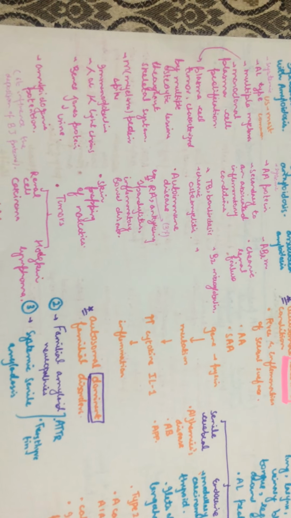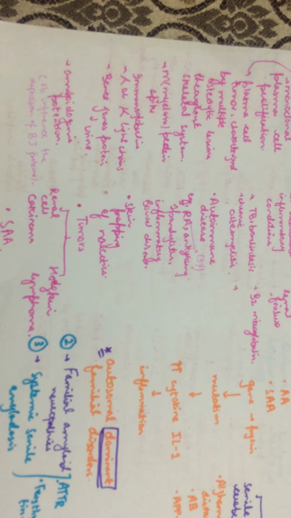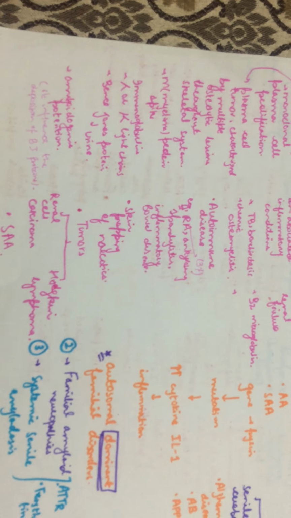and tuberculosis, bronchiectasis, chronic osteomyelitis were the most common causes before the advent of effective antimicrobial therapy. Along with that, patients also show chronic inflammation caused by autoimmune states, for example, rheumatoid arthritis and inflammatory diseases. Skin popping of the cortex is also seen. Tumors may also be seen, for example, renal cell carcinoma or Hodgkin lymphoma. These tumors are not derived from immune cells.